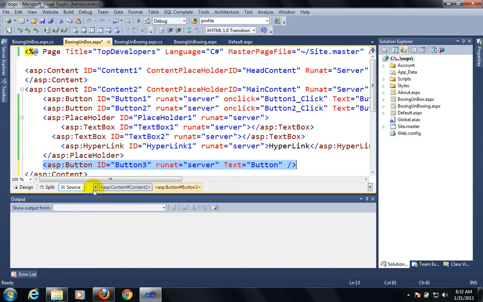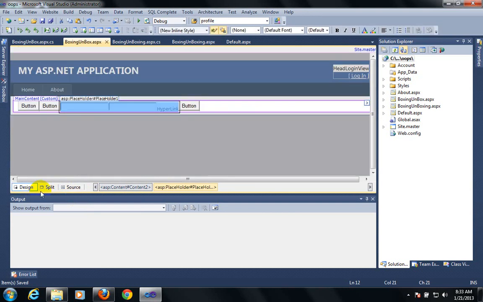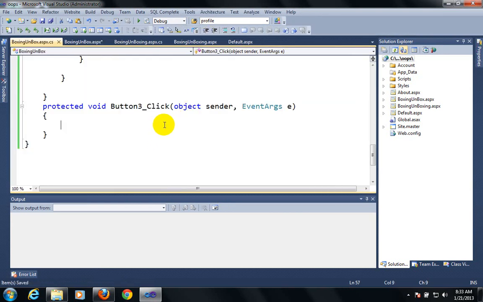So this is button 3, and I'm placing this button 3 outside of the placeholder, right? As I told you, my goal or aim is to clear all the values which are situated in the placeholder, right? So how can I do this? Just take a foreach loop.